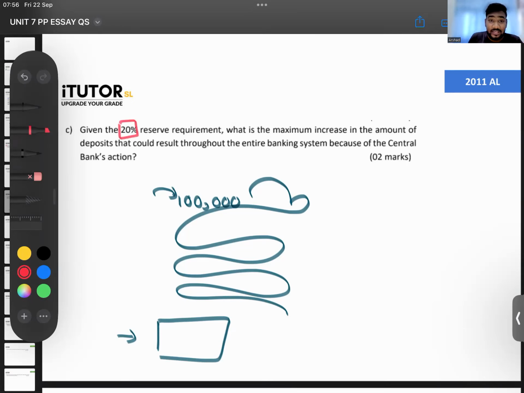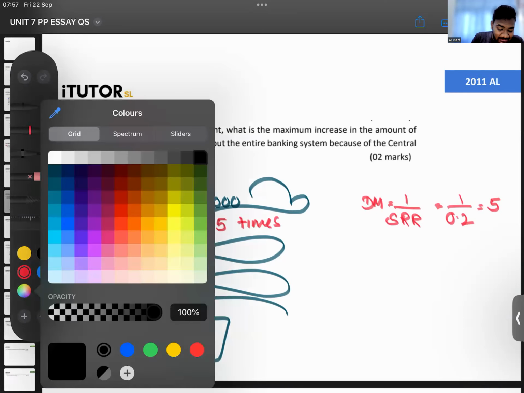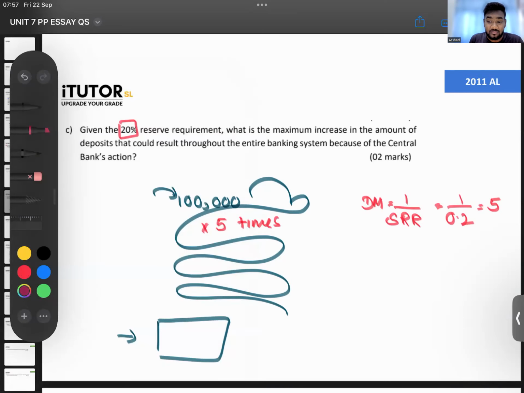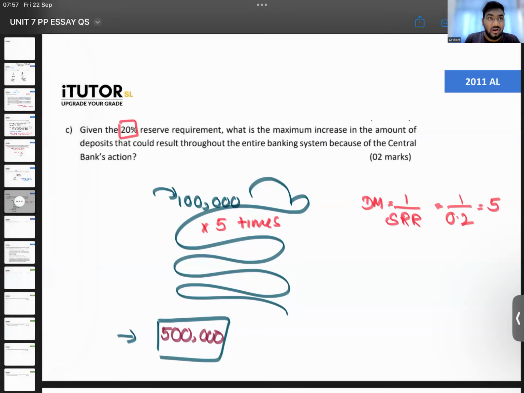If the SRR is 20%, deposit multiplier equals 1 over SRR. So that is 1 over 0.2, 20%. That's 5 times. So this 100,000 gets multiplied by 5 times. How much of deposits will we have in the banking system at the end? We'll have 500,000 worth of deposits. That is your answer.